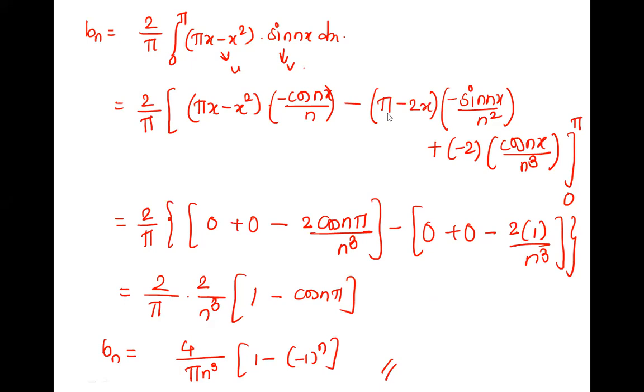Wait. Okay, bn is done. We are writing it in, where we are writing it? First equation, f of x. Right, in equation number 1. That is f of x is equal to, what is f of x?